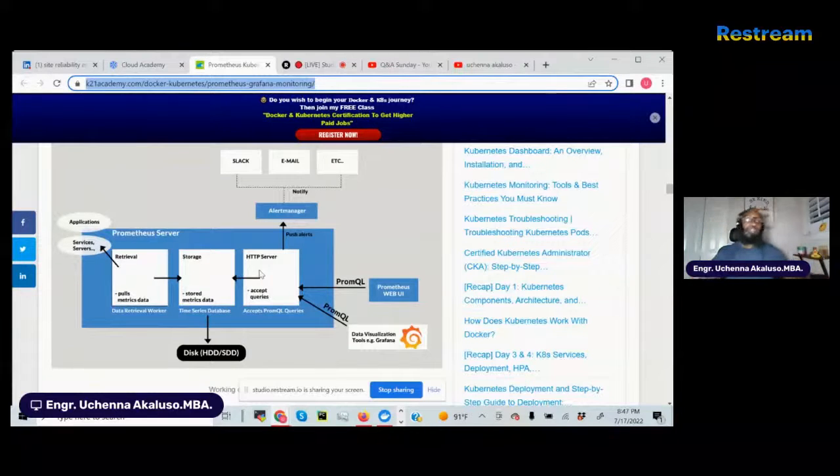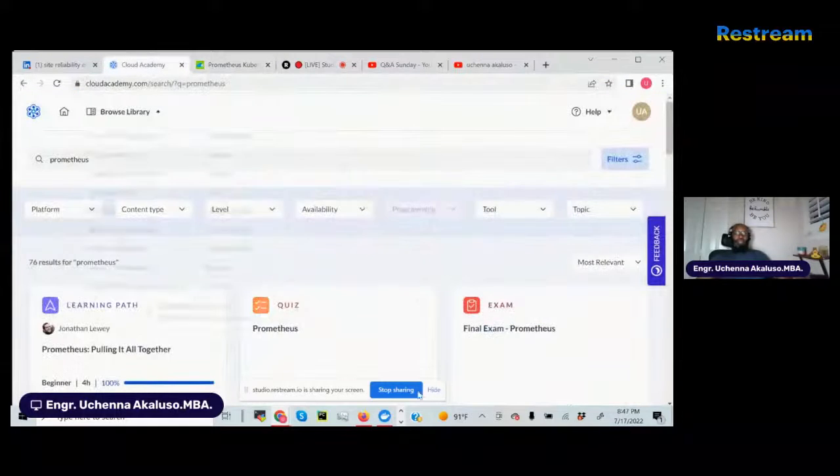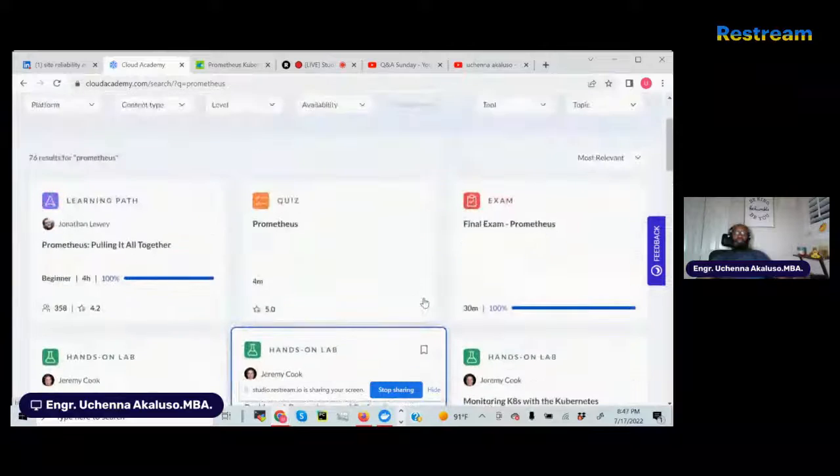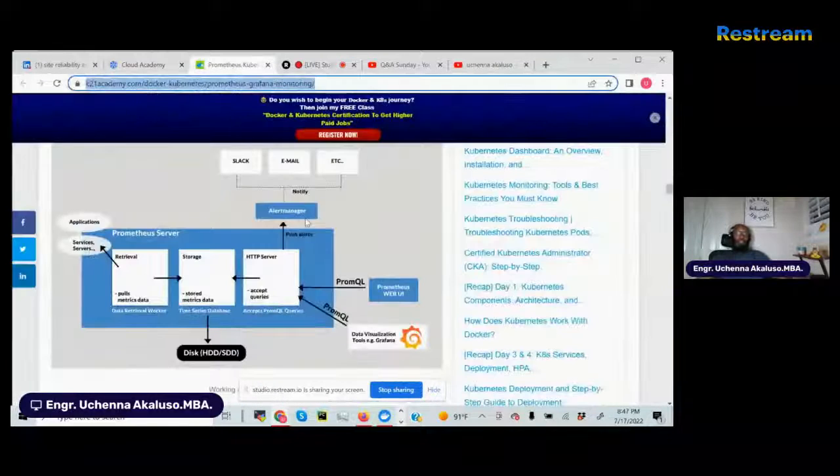If it's not that, if it's just one application talking to another application, then yes, there has to be some kind of API. So if you're looking here, as a matter of fact, for Grafana to be able to communicate with the Prometheus application, it makes an HTTP request, and that request is made through an API. So feel free to read more about this. Watch that video, and go in here to Cloud Academy and do some of these lives. It's going to help you a lot. But that's a very, very good question. So Prometheus and Grafana is a good tool to know.